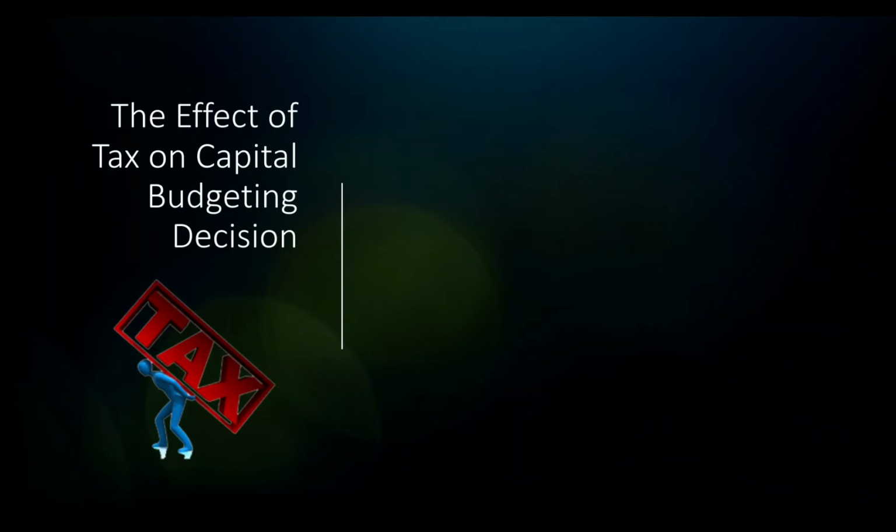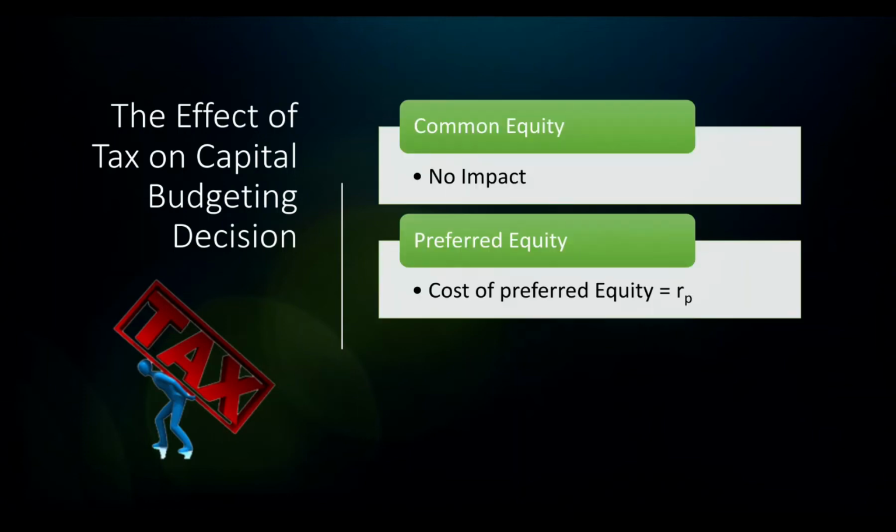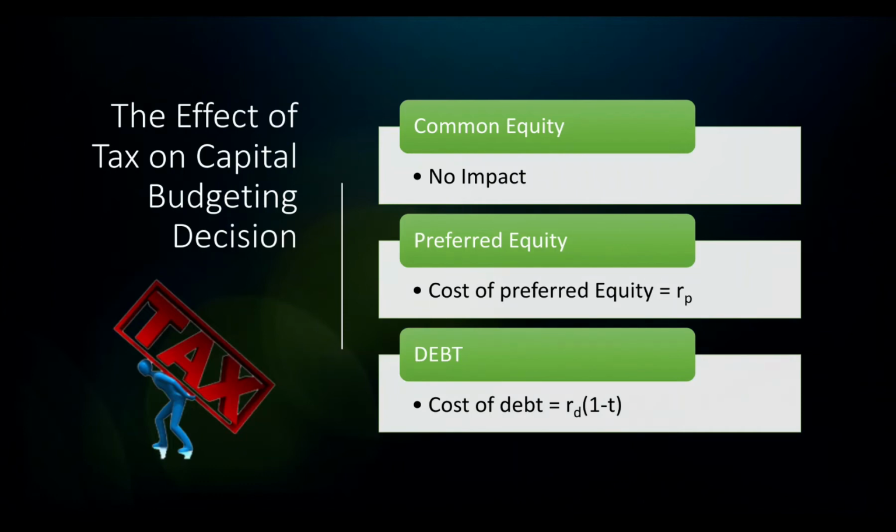There are three components of capital, that is debt, preferred equity and common equity. The preferred stock and common stock dividends are paid after tax, so tax does not have much impact on it. Once the tax is paid or the amount of tax due is assessed, it doesn't matter how much of the remaining profit is paid as dividends to the common stock and preferred stockholders. The servicing cost of debt, however, is deductible for the tax purpose. Thus, its real cost to the company is reduced by the amount of tax saved due to the interest saved.